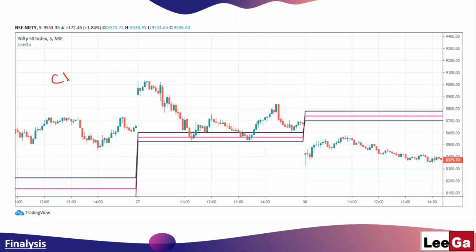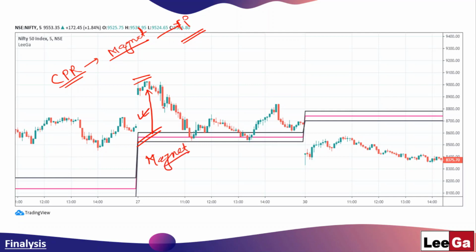This CPR now acts like a magnet. यह एक फेयर प्राइस बन जाता है जो कि आज के कैंडल्स को ड्राइव करेगा. तो जैसे ही प्राइसेस CPR से डिविएट होंगे, in this case if the prices are revolving here and CPR is here, then it will act as a magnet and pull the price towards itself.